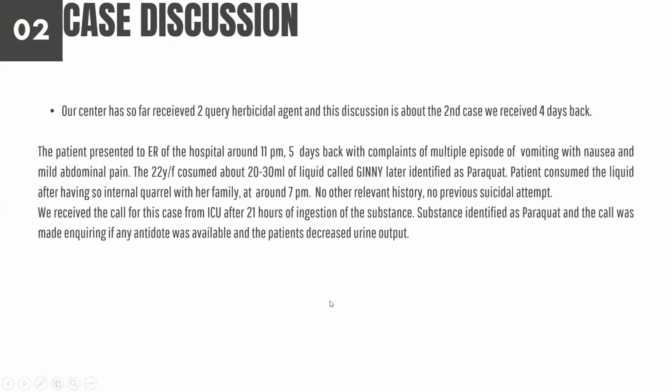So now we start with the case discussion that we received 4 days back. So far, our center has received 2 herbicidal agent inquiries, and we will be talking about the one that we received a few days back. The patient presented to the ER of the hospital at around 11 p.m. 5 days back with complaints of multiple episodes of vomiting with nausea and mild abdominal pain.